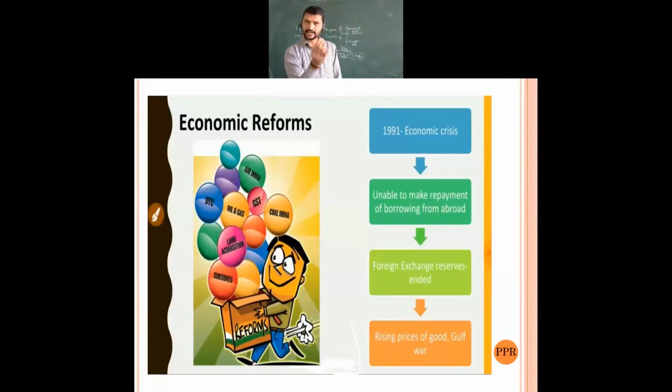From the year 1980 to 1990, 10 years we took, and we went into the financial crisis. Further, the origin of the financial crisis can be traced to the insufficient management of the Indian economy in the 1980s.